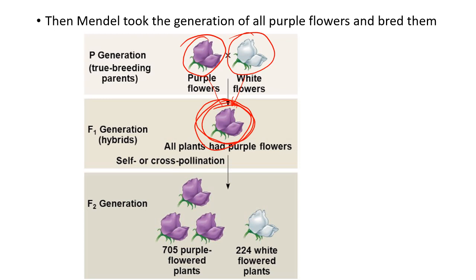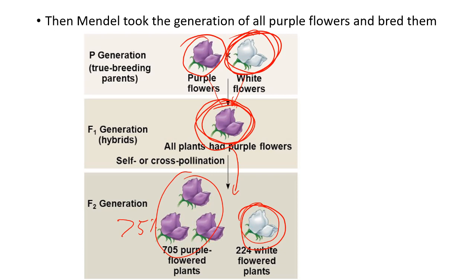And again, he got approximately 75% purple, and about 25% white. And he found that this white gene skipped the generation. And he was like, how does that work? How did that white gene or that white trait skip a generation?